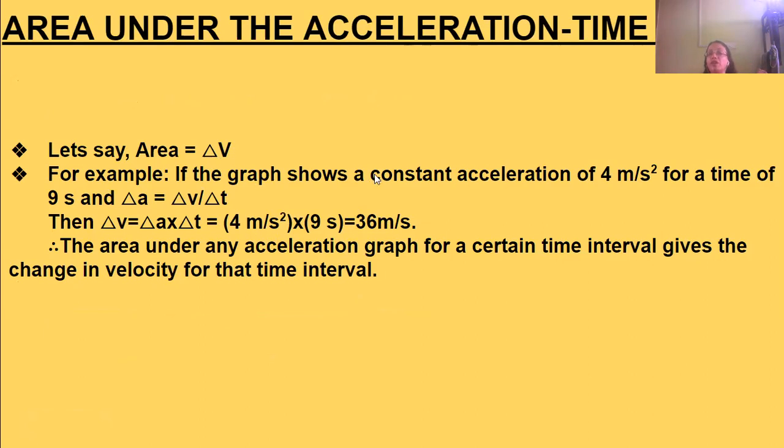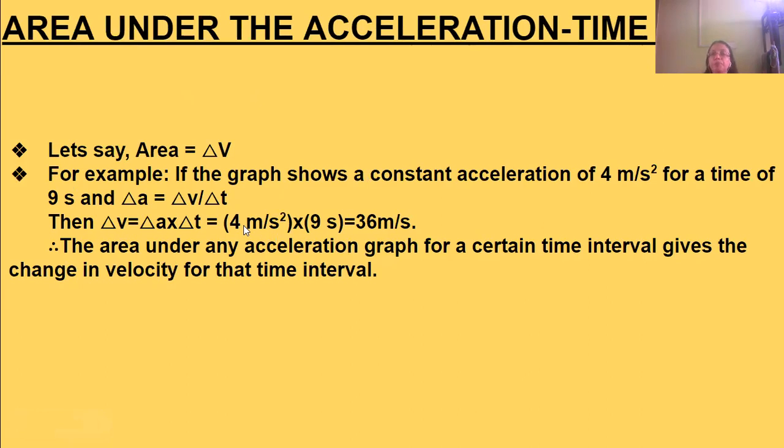For example, if the graph shows a constant acceleration of 4 meters per second square for a time interval of 9 seconds, then the change in velocity is equal to acceleration into change in time. That is 4 meters per second square into 9 seconds, which is 36 meters per second. That is the answer for the change in velocity.